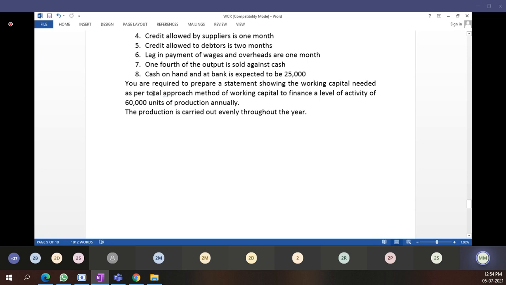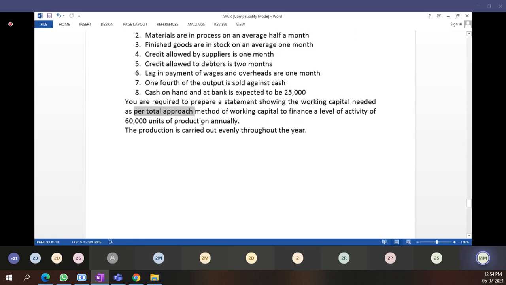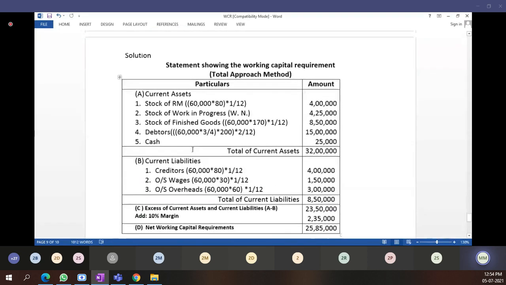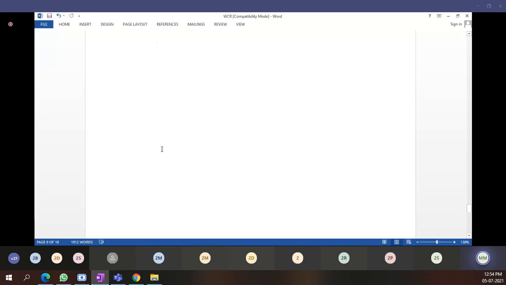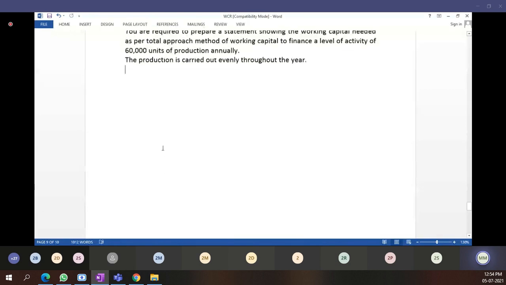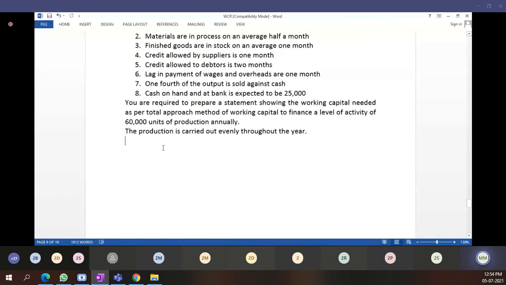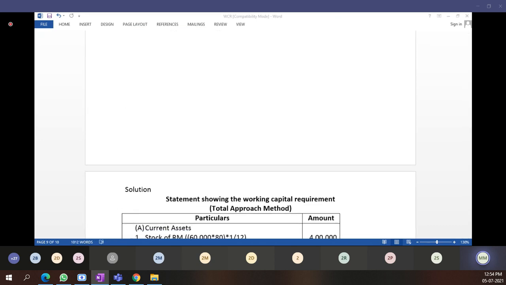If instead of total cost approach method they have written cash approach, your problem will be wrong answer if you are solving this way. If it is total cost approach then it is correct. Students, please don't make hurry to solve the problem, just remember what approach they have mentioned. The slight difference is there in the two approaches, cash cost and total cost. It's clear? Students, all of you with me? Yes, sir.